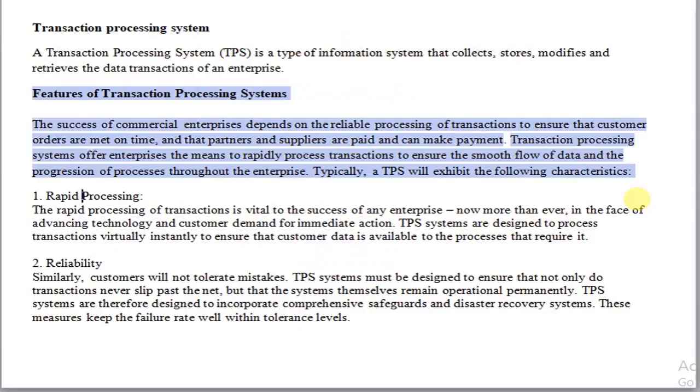Hello students, in this video session we will study the transaction processing system. Okay, so let's first define what a transaction processing system is.